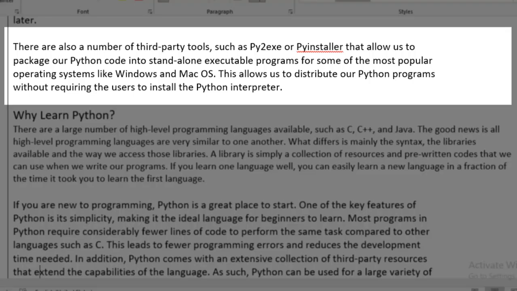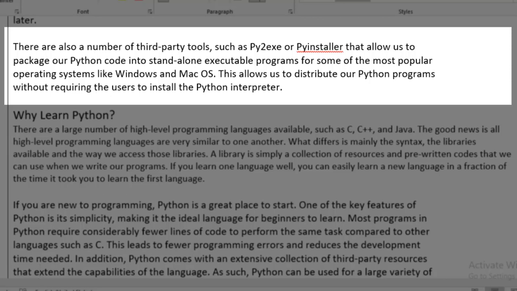There are also a number of third-party tools such as py2exe or PyInstaller. Those allow us to package our Python code into standalone executable programs for some of the most popular operating systems like Windows and Mac OS.